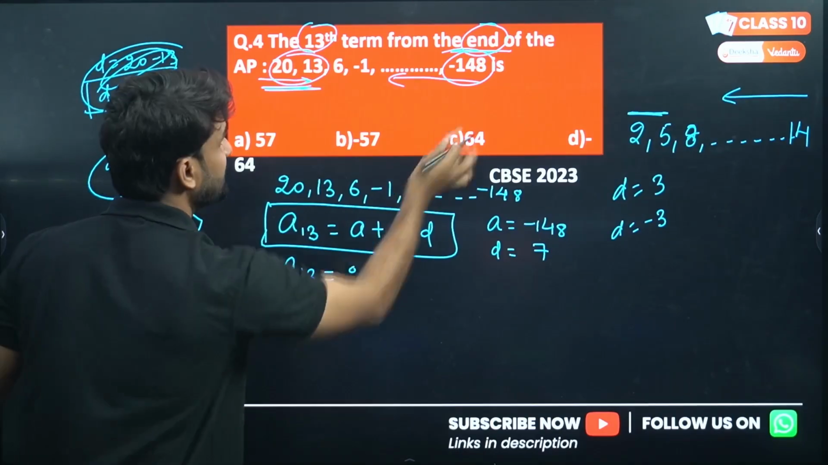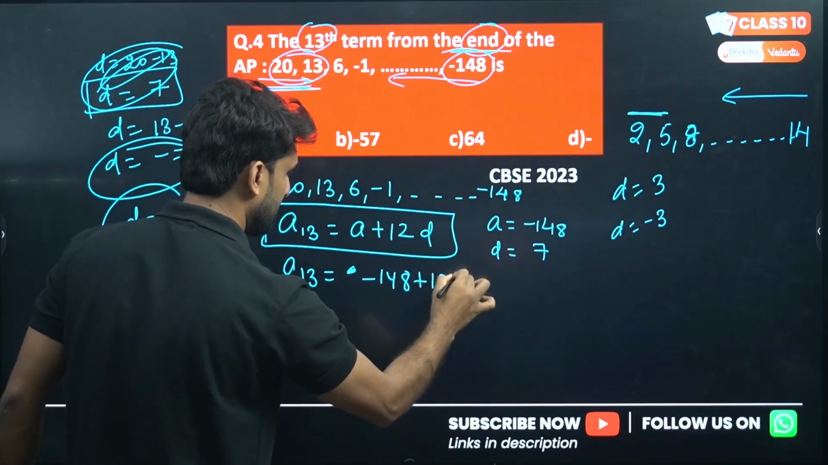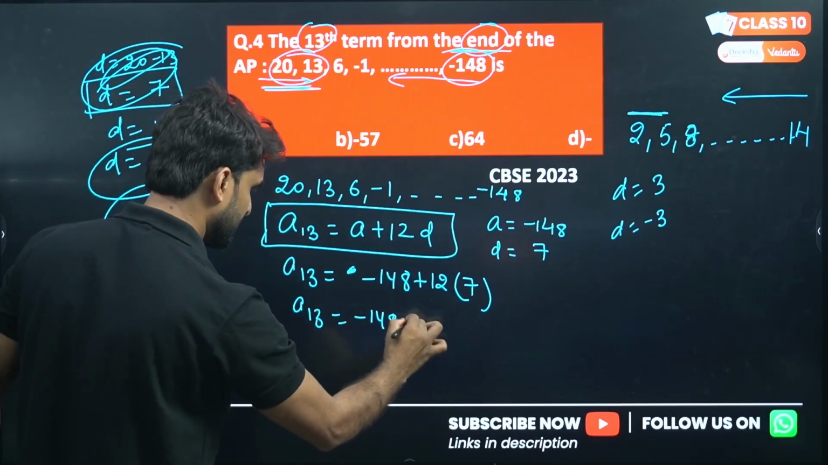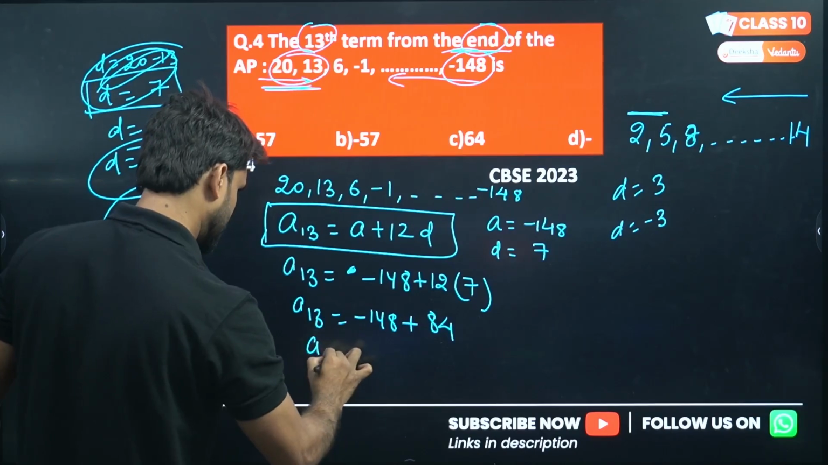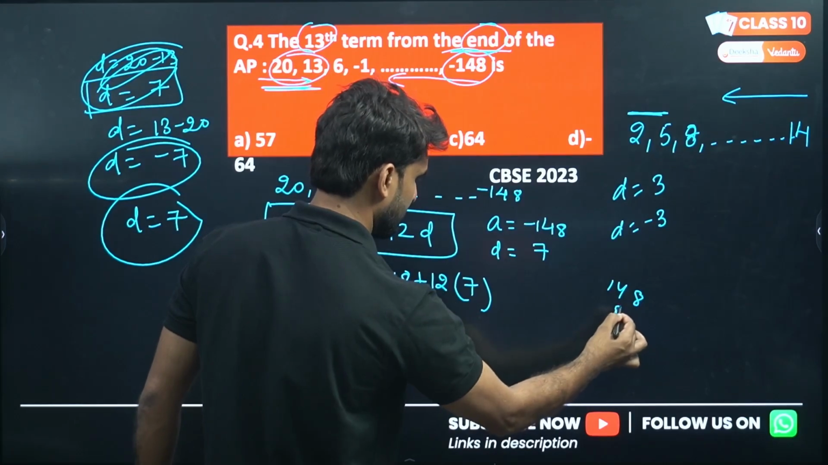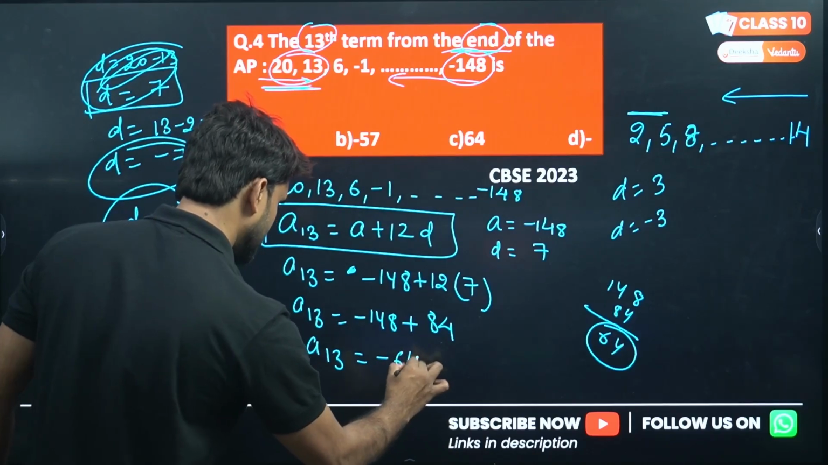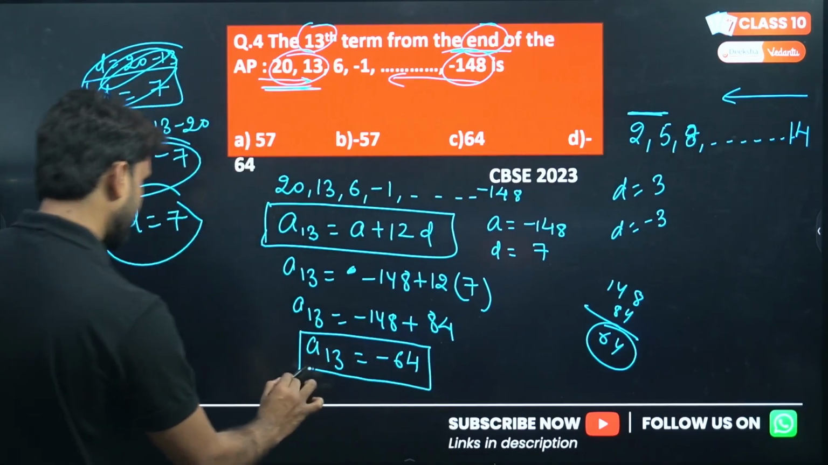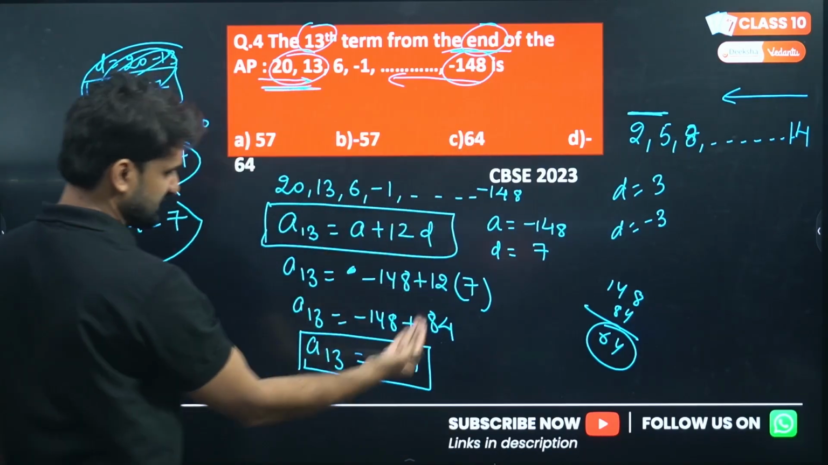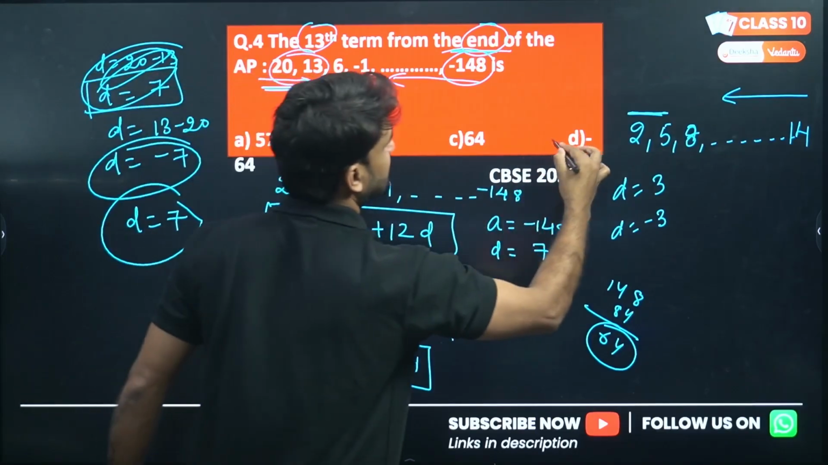Now find the 13th term. A is -148. So A13 is -148 plus 12 into 7. 12 into 7 is 84. So you need to subtract 84 from 148, and 64 will be the answer. So this will be -64. This is the answer. So the 13th term from the end is -64. Is there any answer? Oh, this is option D. The minus sign is here, and this is a slightly mistaken slide. So this is the answer.